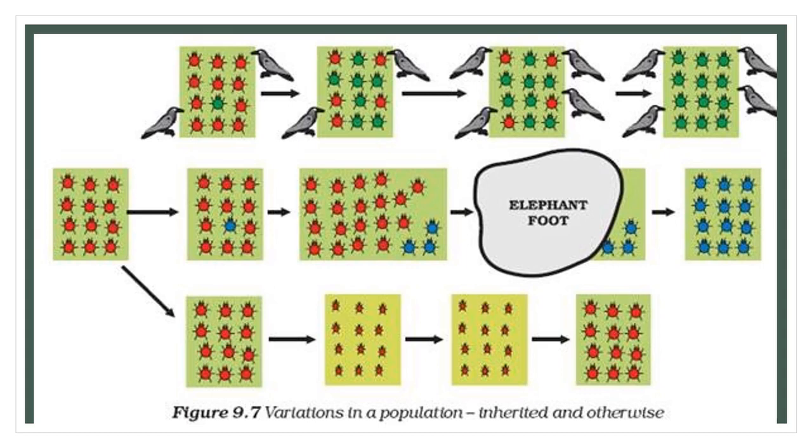What will happen in the second situation? You can see the picture in the second row. Here also the variation happens. Because of this variation, among the 12 beetles, instead of green, a blue beetle will be formed.